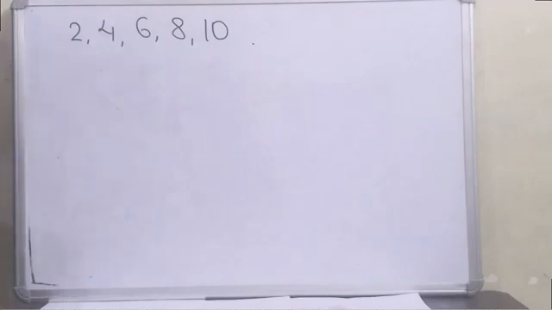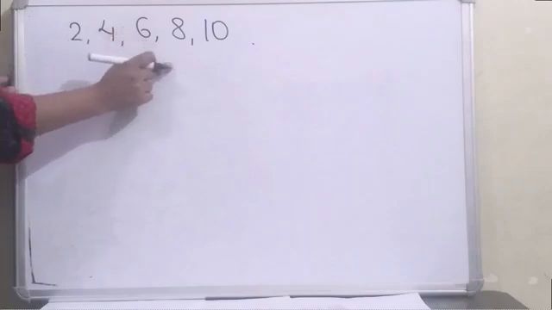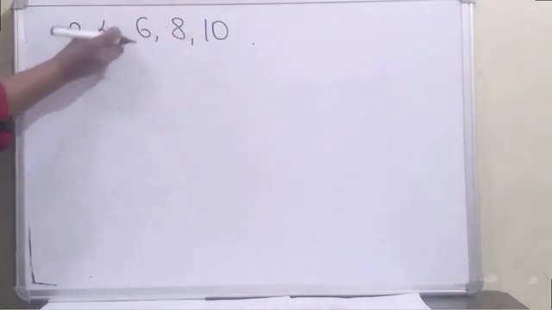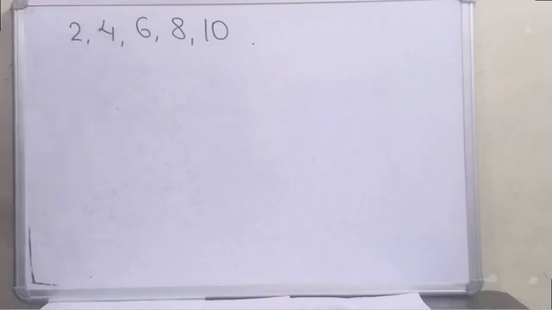Now I want to tell you some more things about AP. I have taken here an example of AP. This is the first term of the AP. And why is it an AP? If you observe, 2 plus 2 is 4, 4 plus 2 is 6, 6 plus 2 is 8, 8 plus 2 is 10. That means we can add a fixed number to the previous term and we'll get the next one accordingly. So that's why it's an AP.